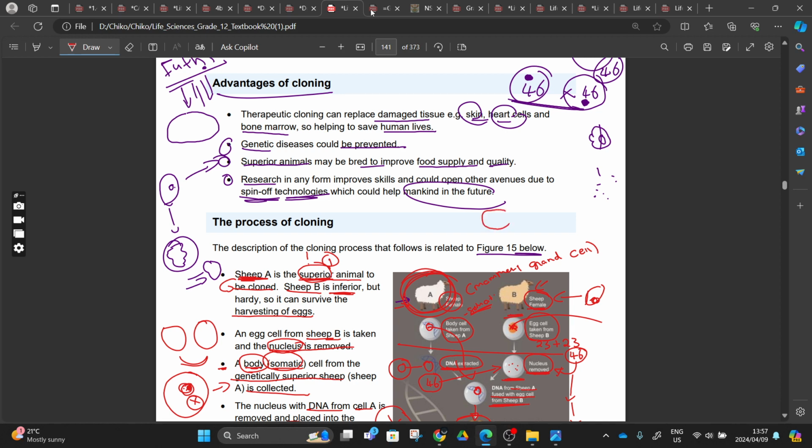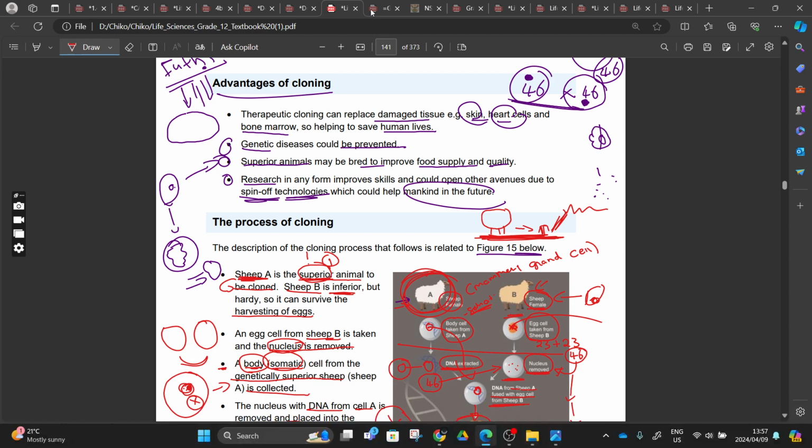For example, we have a cow here that produces more milk, and then we clone it and have a small cow there, Footy. We are going to wait a long time until this Footy produces milk. So we can increase food production, but there will be a waiting period, right?